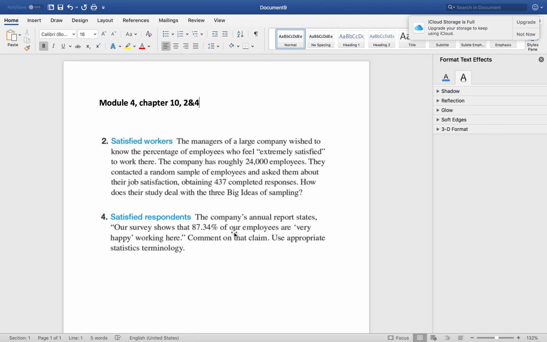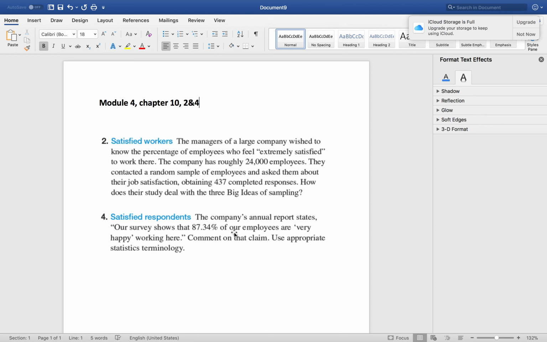So if we don't remember what the big 3 ideas of sampling are, it's found on page 320. The first part is examine a part of the whole. The second part is randomize, and the third part is the sample size. So I'm just gonna bring out things that we have learned from this little paragraph.